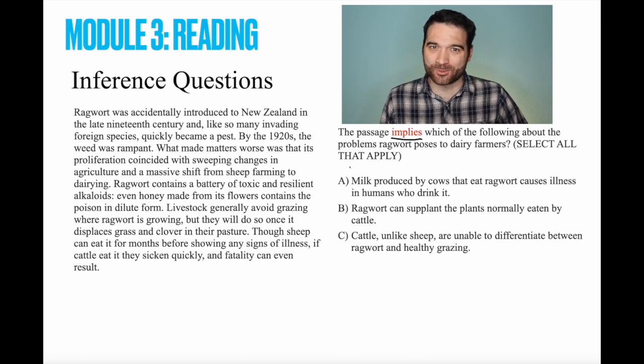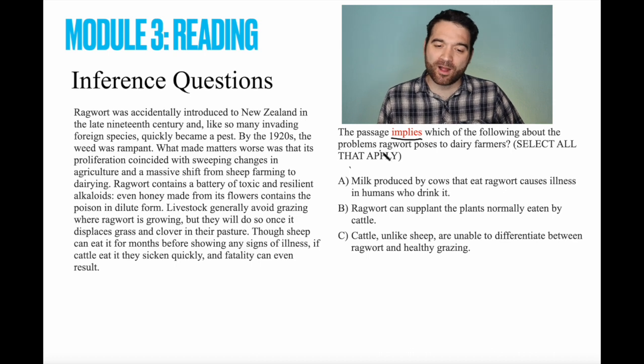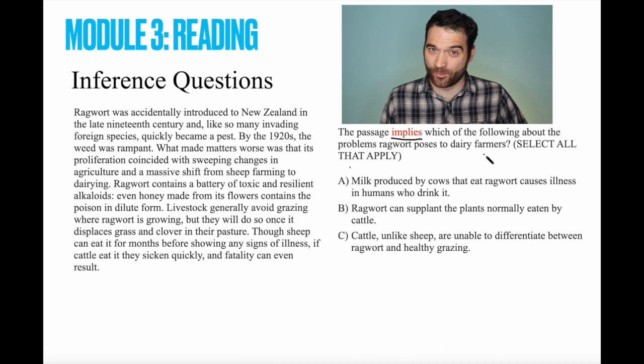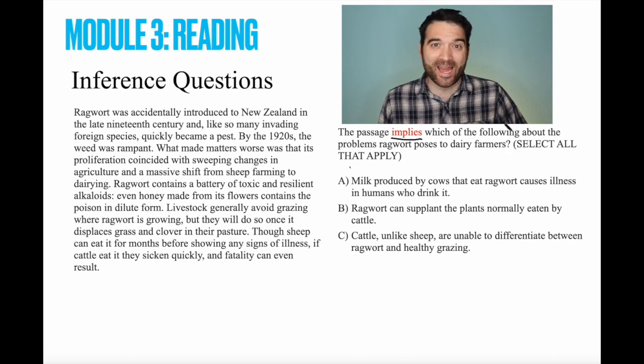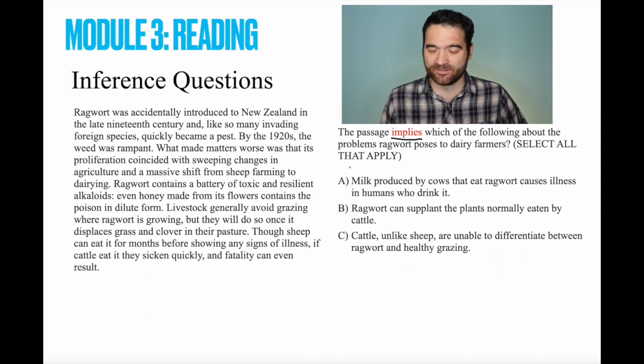Okay, let's take a look at this one together. The passage implies which of the following about the problems Ragwort poses to dairy farmers. Remember that this is an inference question, and that means the answer or answers that we choose have to be 100% true beyond any reasonable doubt, right?